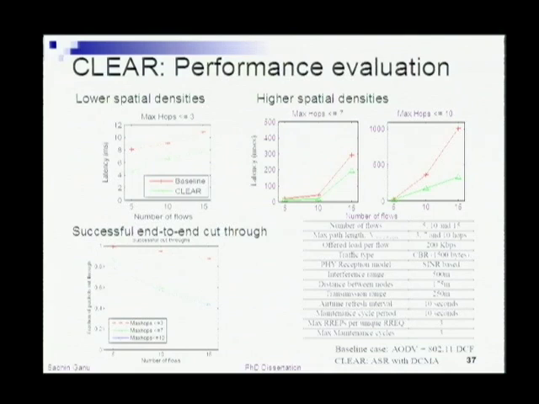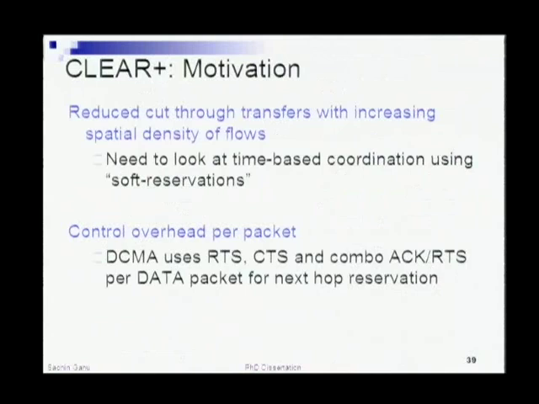Because yeah, the longer the path, the better improvement the MAC will give you. So it's a mixture, a combination of both of these that gives you the gains. But it's a good point, and that's what will motivate the next part of my talk, which is essentially this. If you have higher spatial densities, you run into problems where the routes are definitely going to hit each other and there's nothing you can do.